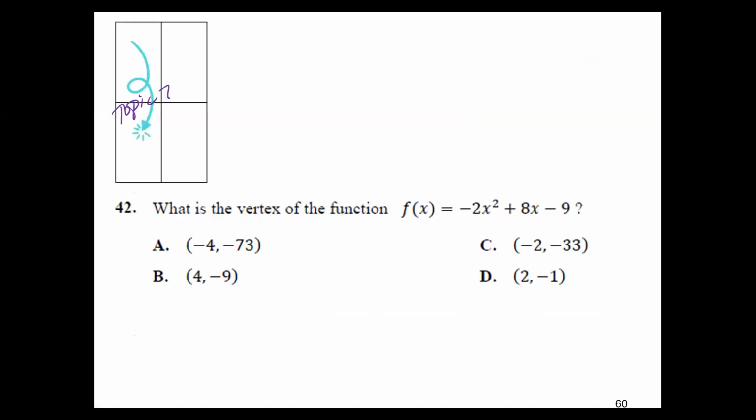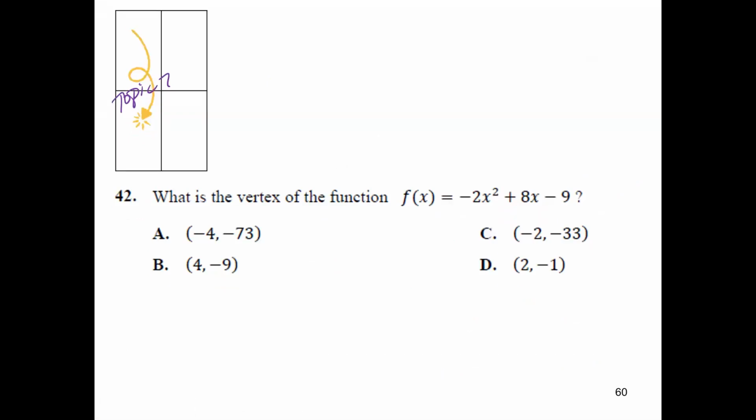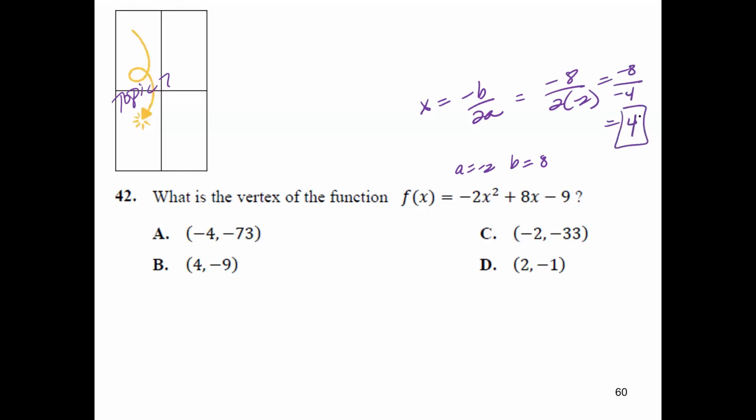Okay, there we go. Okay, so looking at this, the vertex is always going to be negative b over 2a for the x value. And so looking at this, I know my b is an 8, my a is a negative 2. So negative 8 over 2 times negative 2 is negative 8 over negative 4, which is just a 4. Okay, so that's my first answer for h. Well, it looks like it's going to be B, but let's just make sure.